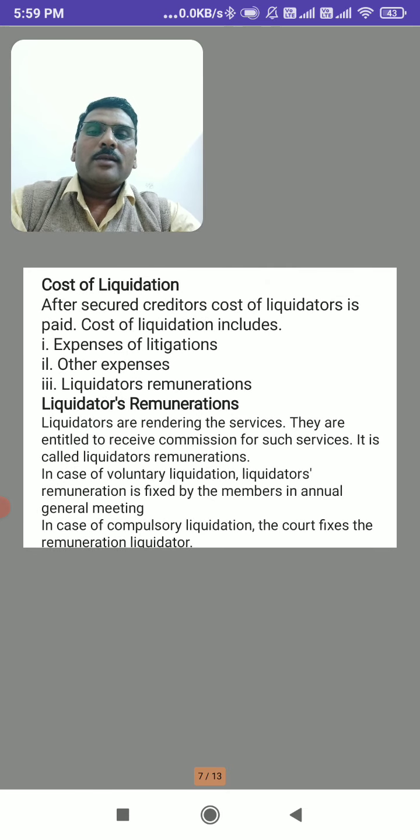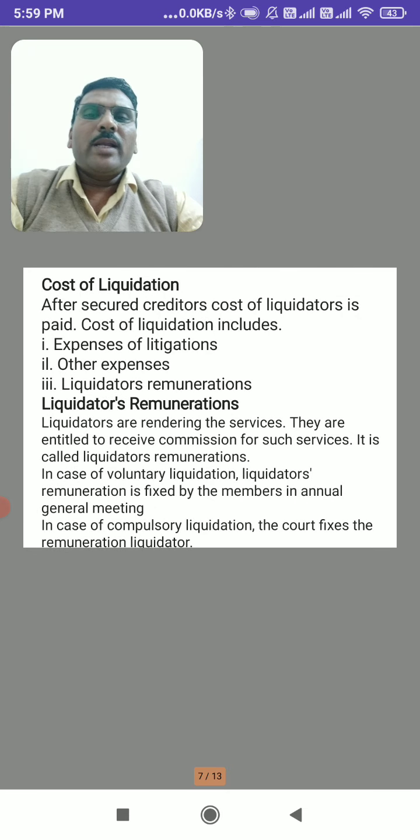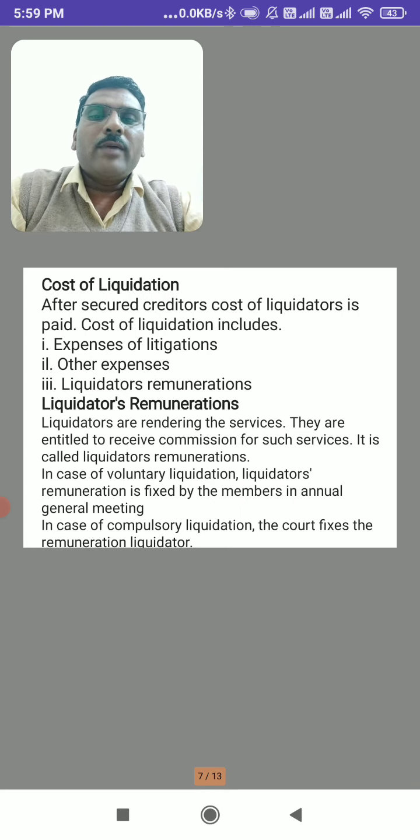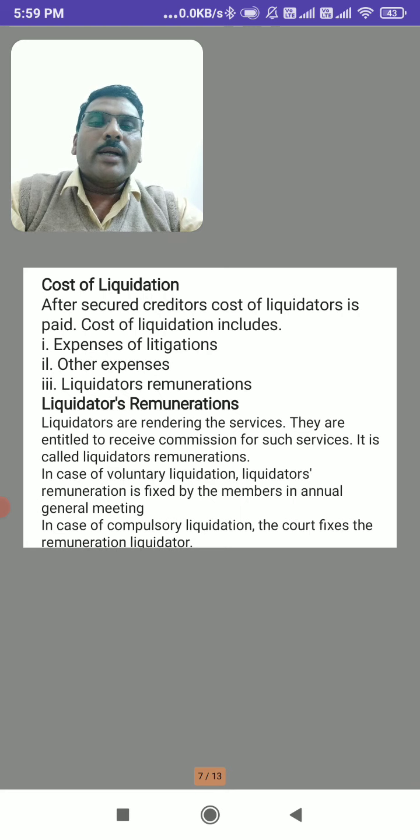So next, cost of liquidation. This is a very important point. Cost of liquidation is the expenses of liquidation after secured creditors. After payment of secured creditors, cost of liquidation is paid. After secured creditors means after preferential creditors. After settlement of preferential creditors' dues, then the cost of liquidation is paid.